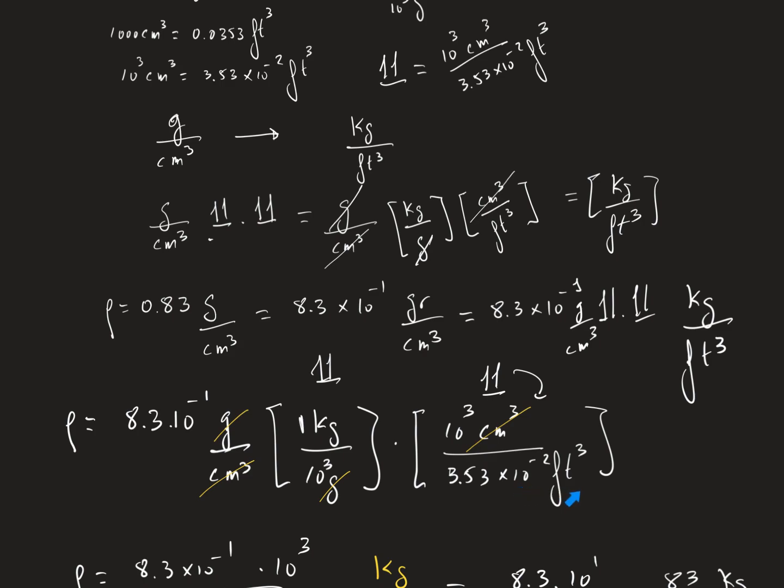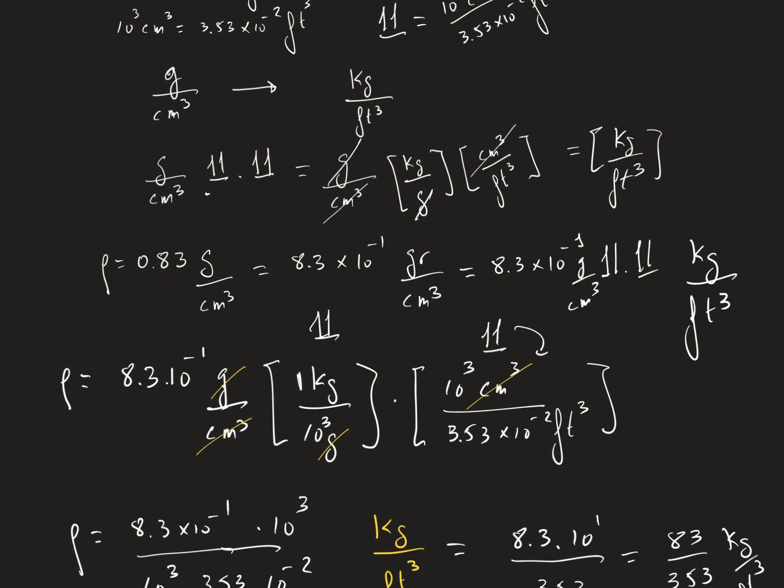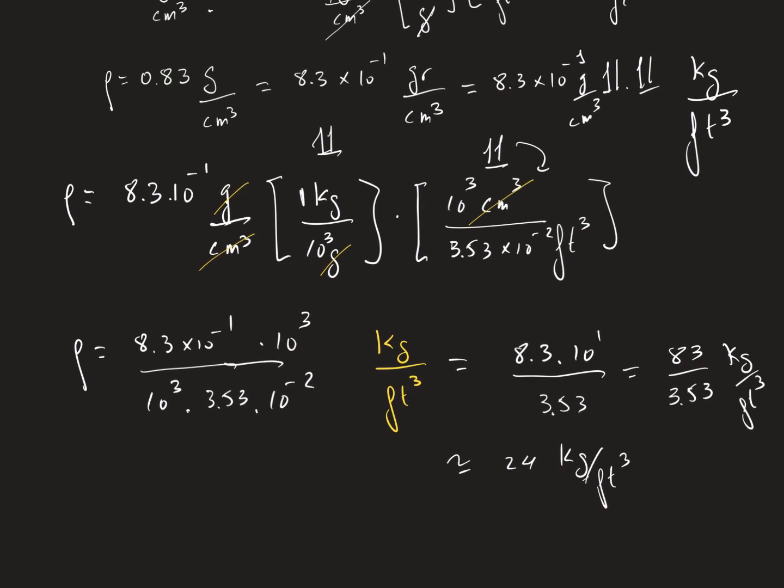Okay, now once I have placed my problem, the problem will read like this. I will take all the numbers out. The 10 to the power 3, I will put it here, and the 10 to the 3, I will put it here.